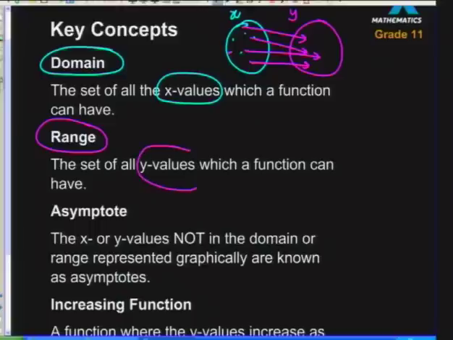And we often need to apply that definition. If you just remember D and R alphabetically, D comes before R, and if you look at X and Y, X comes before Y as well. So domain goes with X, so the domain is not the set of Ys, and range is not the set of X's. So domain are your X values, range are your Y values, and the Y values are coming from a set of X's that you're allowed to have in that function.